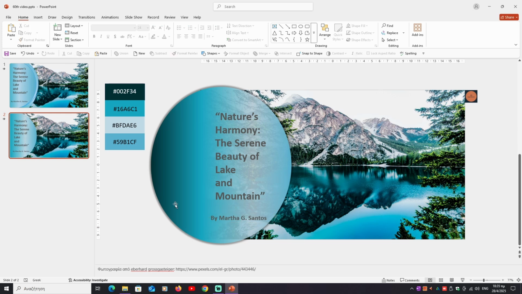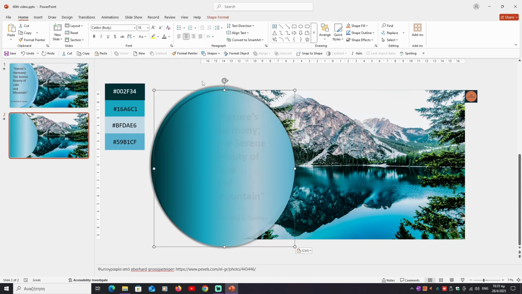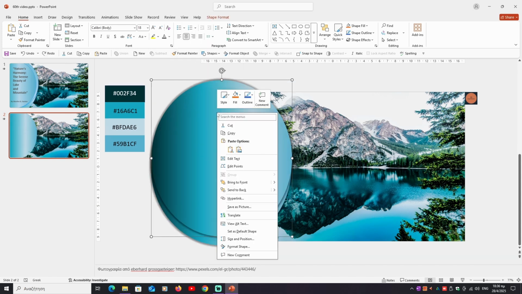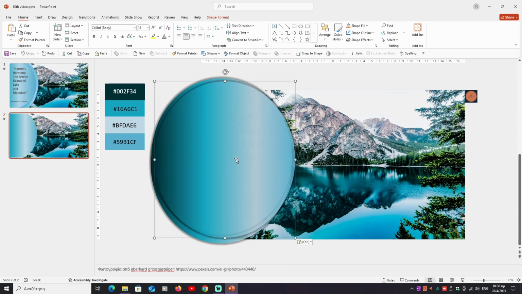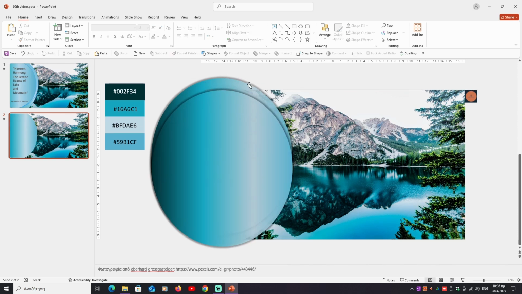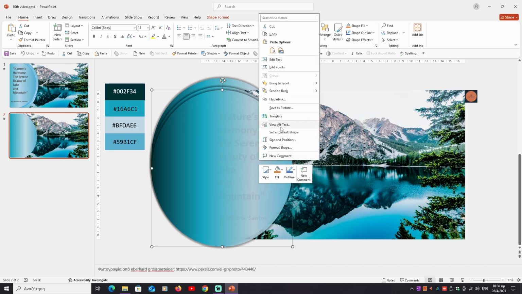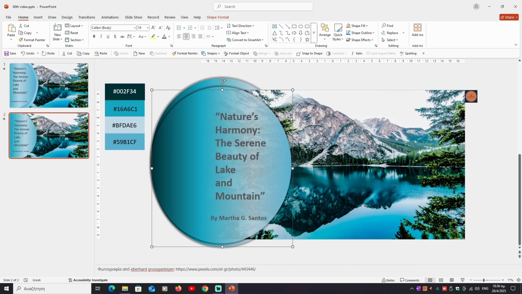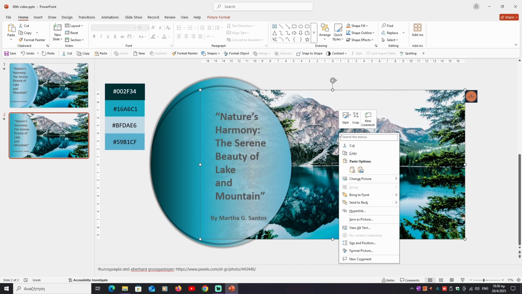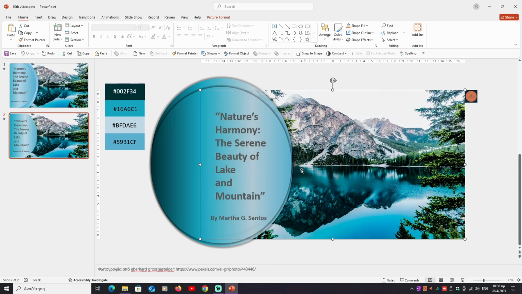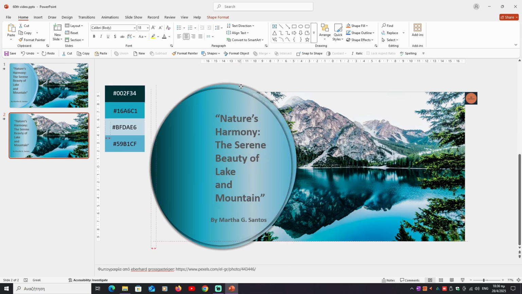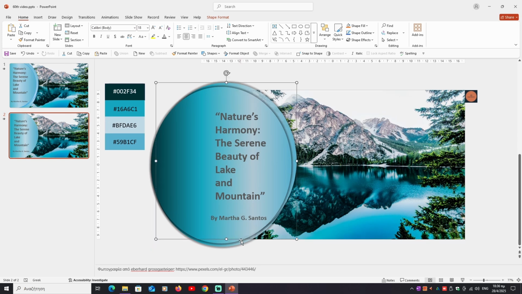And now we want to copy another 2 times the oval shape. Right click copy, right click paste, right click copy, right click paste, and then right click send to back, right click send to back, and then right click in the image, send to back. And we put it in the desired position.